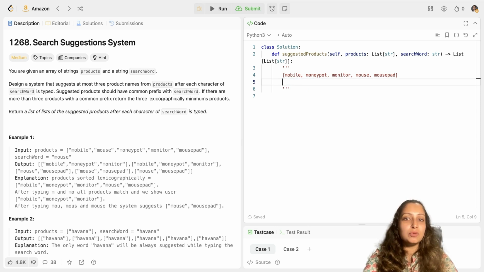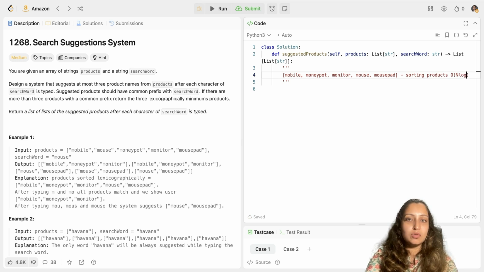What I'm going to do is first sort the products list given to me. So mobile, mouse, moneypot, monitor, mousepad, I have sorted it and it looks somewhat like this. So sorting the products list is the first step, and this will take O of n log n to sort this list of words.